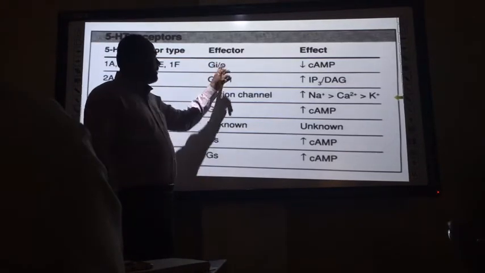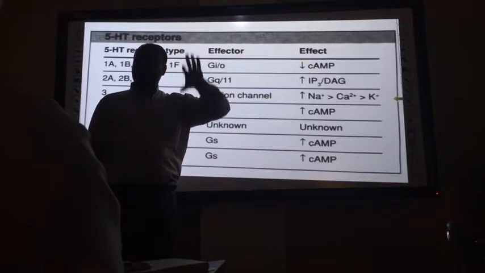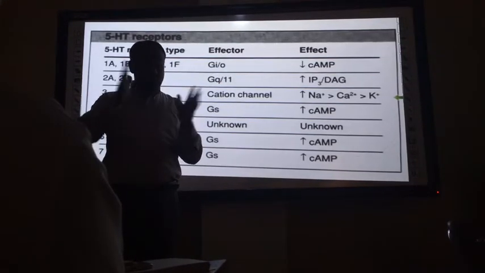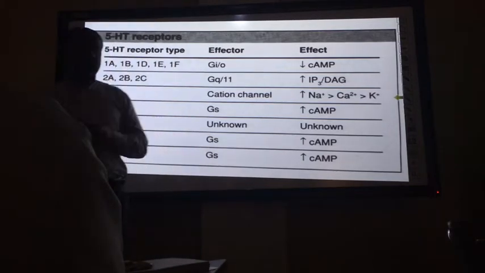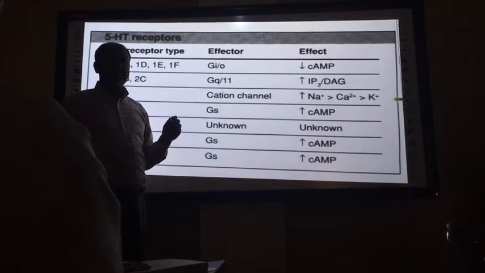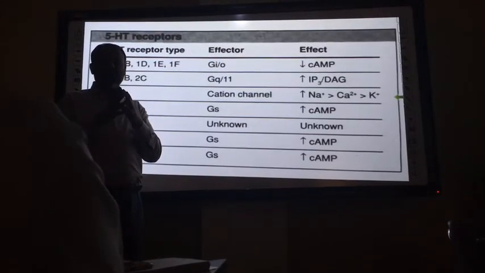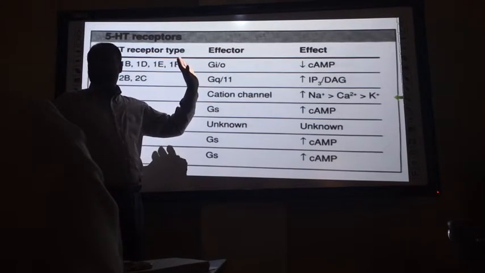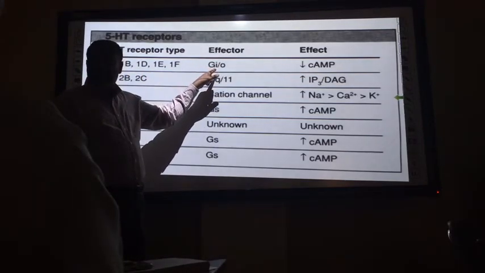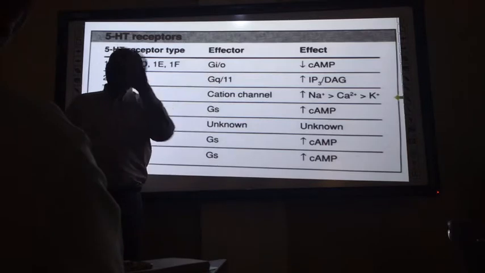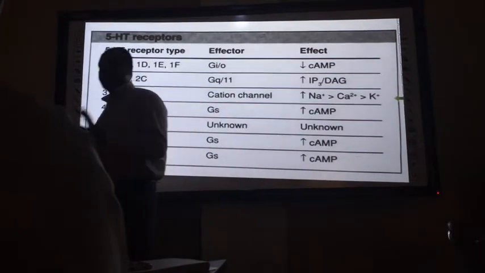What do you mean by I and O? You know all the mechanisms. It will inhibit adenylyl cyclase. I and O stand for what? Olfactory? No. Orphan. Okay. So I means inhibitory. Some of the subtypes are linked to Gi protein, and some to Go protein. The end result is a decrease in cAMP.